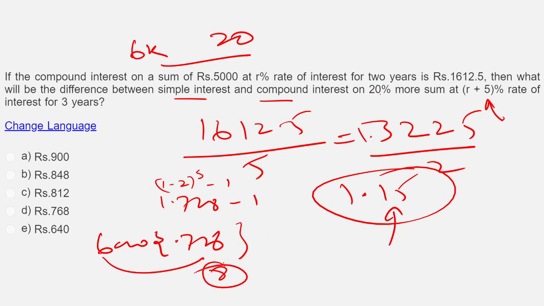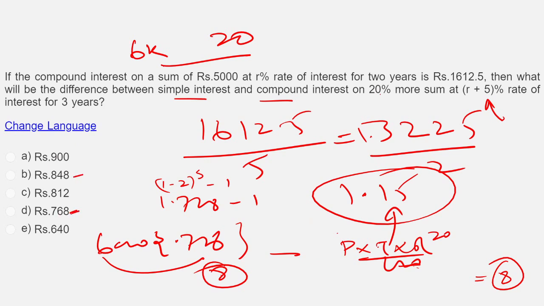Clearly, your unit digit here will be 8. And the other part, the simple interest, whose difference they are asking, which is PTR by 100. Clearly, 6000 has 3 zeros here, and only 2 zeros get cancelled. The rate is another 20 that is coming. In time there is no fraction. It's good enough, 3 years. That means this number will end in 0. You could have understood this. So my answer will end with 8. That's quite evident. And if you look at this, I'll be left with just these two choices, right?